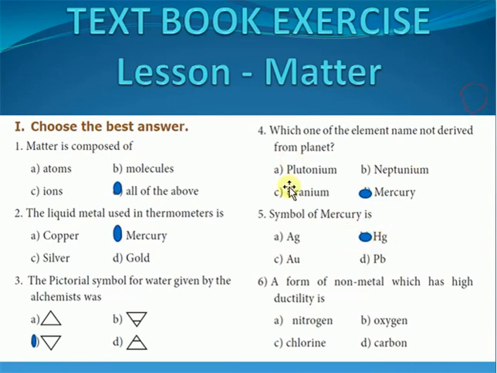Next will be a form of non-metal which has a high ductility. So we have learned that nitrogen, oxygen, chlorine, all are gases, whereas carbon can be made into carbon fiber. The carbon fiber has a high ductility. So we have seen this in our video. So the option is D. Okay.